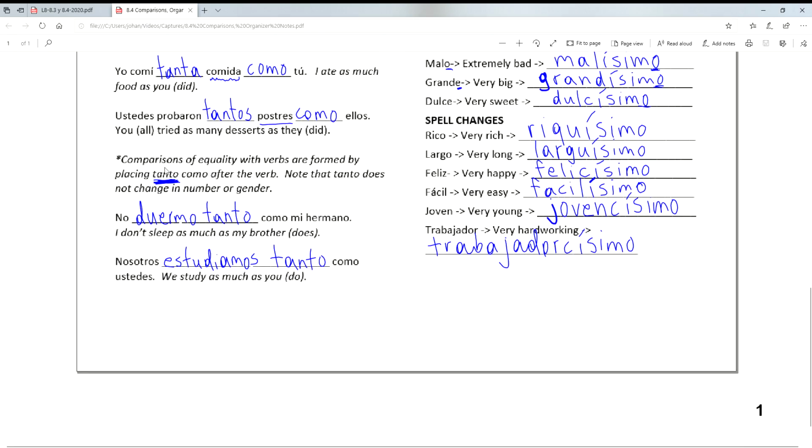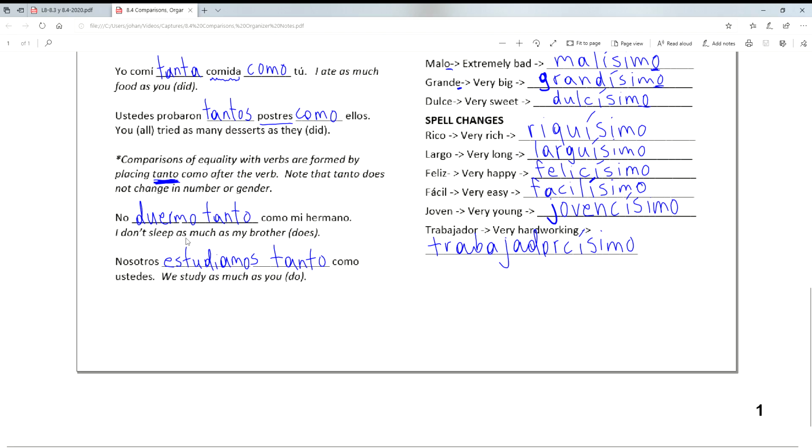When we're making these comparisons of equality with verbs, what we're going to use is tanto como. And that little phrase, tanto como, is going to come after the verb. And it does not change, meaning if it's a singular form of the verb or plural form of the verb, it's not going to matter. Okay, so if you want to say as much as, then it's just tanto como. Okay, so let's look at two examples.